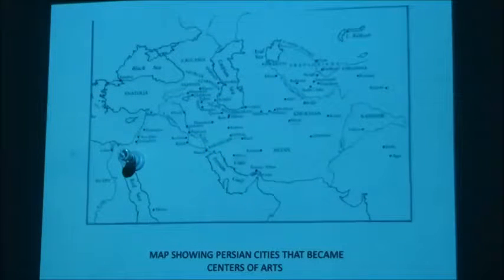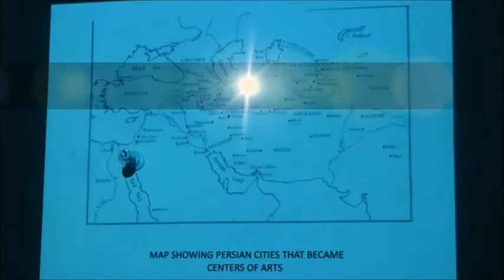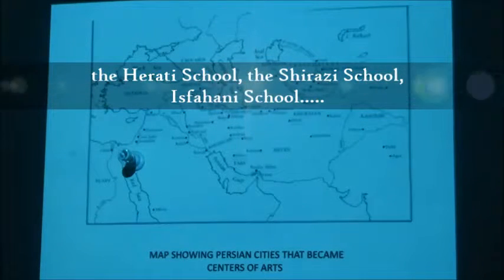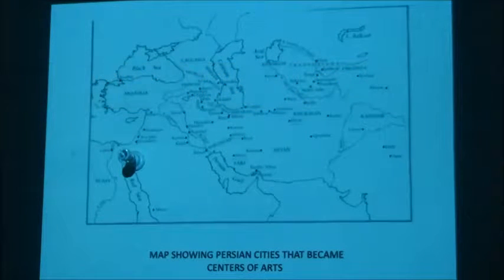These were the areas where ateliers developed, and with the particular group of artists working there, a particular style of painting evolved under whoever was the supervising wazir or the ruler at that time. And today when we look back historically at these images, we call them the Herati school, or the Shirazi school, or the Isfahani school. So it's a way of identifying in time and space where these pieces were produced.